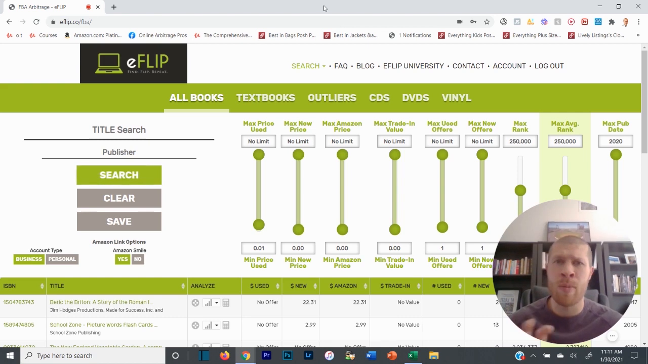I personally like Zen Arbitrage a little bit better, but I flip back and forth between both of them because they both work well. And I like to get different looks at different books, right? So you can use Zen Arbitrage or eFlip.